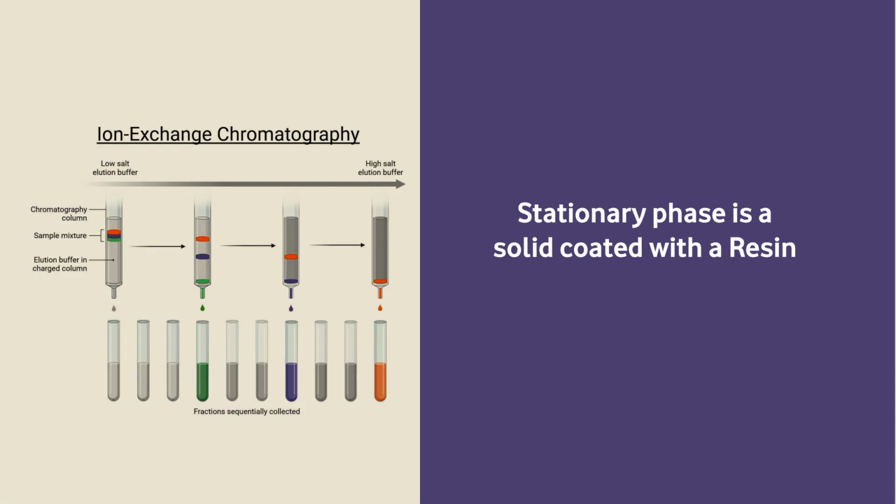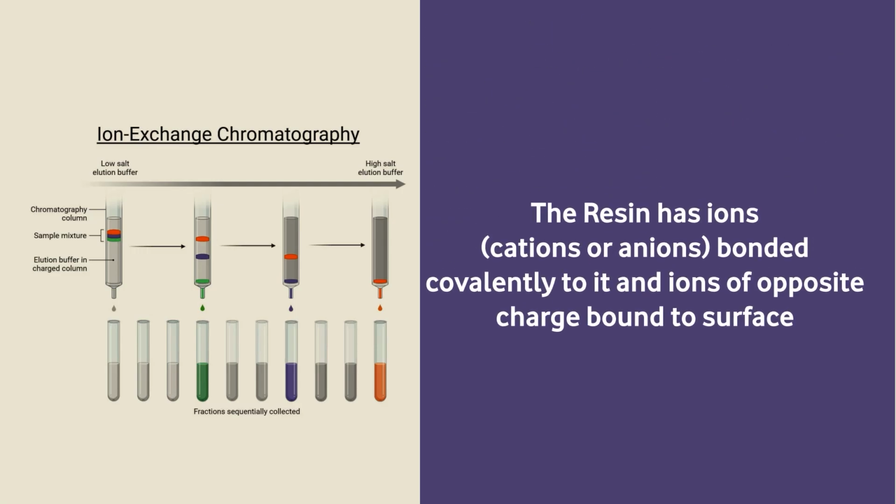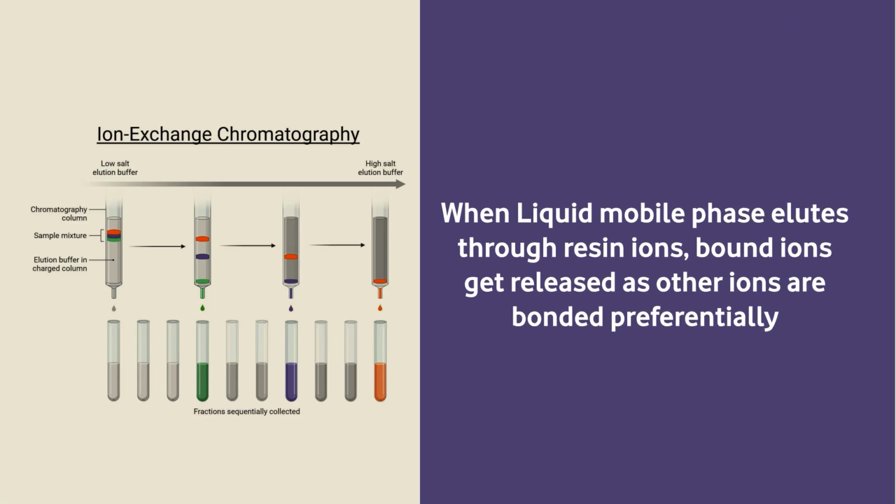Here it is because of the exchange of ions, because there is a resin on the stationary phase, and resins will have counter ions which will exchange with the sample. So when the liquid mobile phase elutes through resin ions, bound ions will get released, and the other ions are bonded preferentially. So those which bind with the resin will go slowly, and those which do not bind with the resin will move fast.